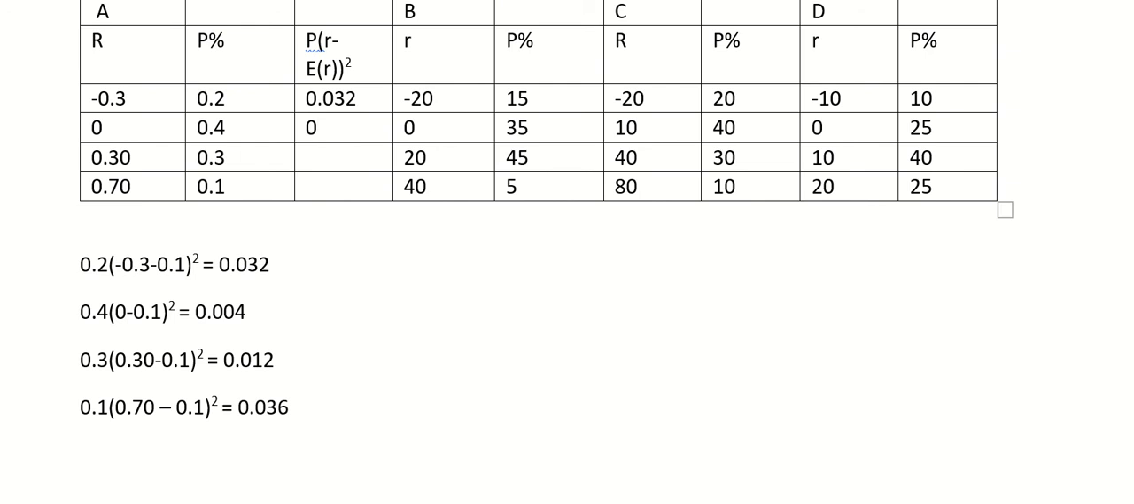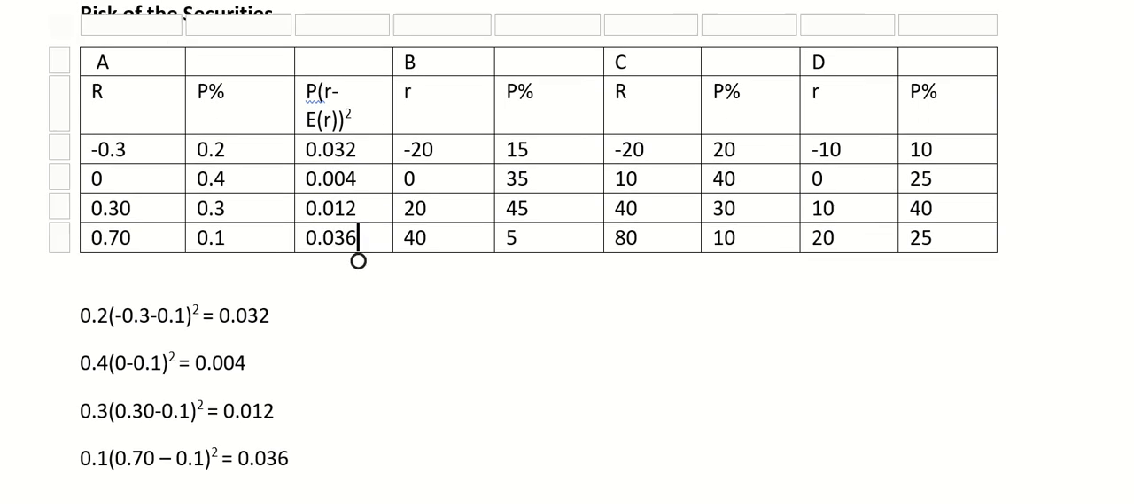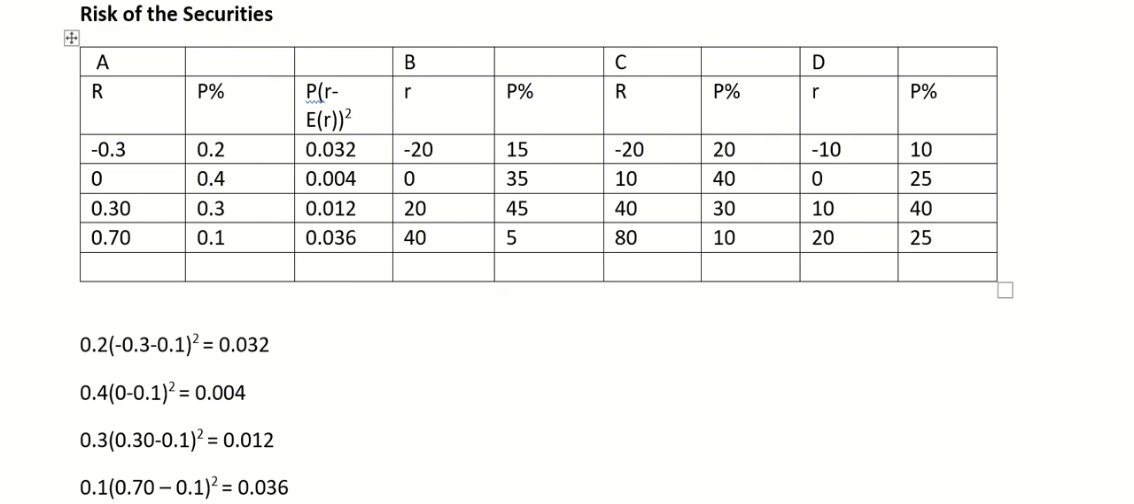So here 0.004, 0.012, 0.036. So here we have calculated the variance. Okay, so what we have calculated is the variance of security A. So its total is 0.084. Okay. So similarly, this same step will apply to security B, security C, and security D.